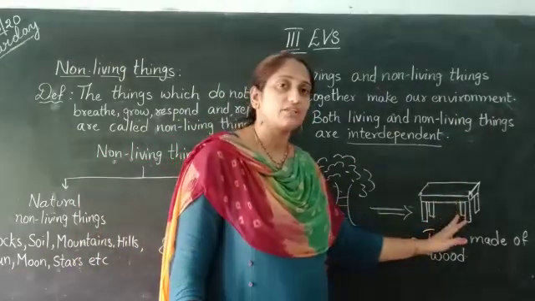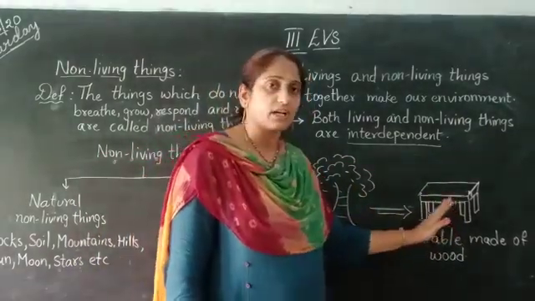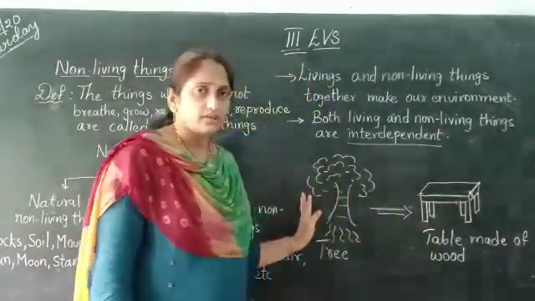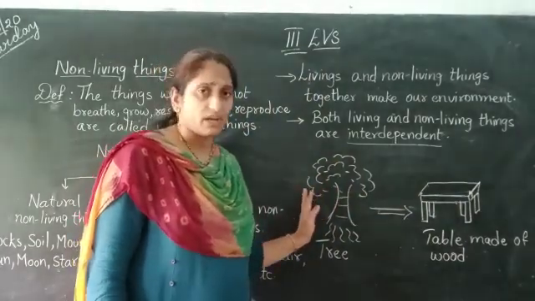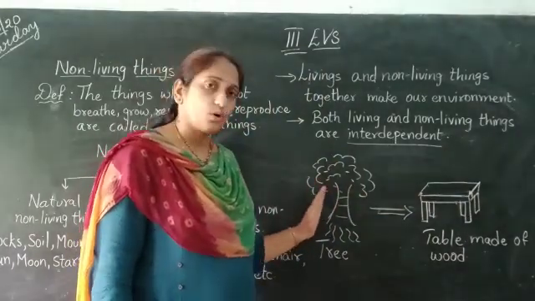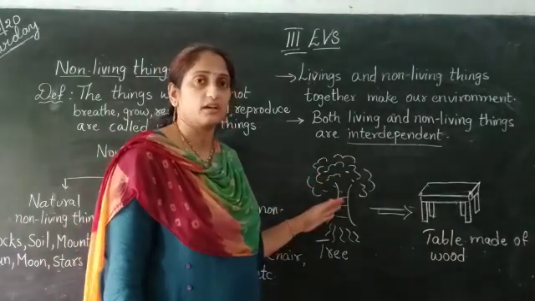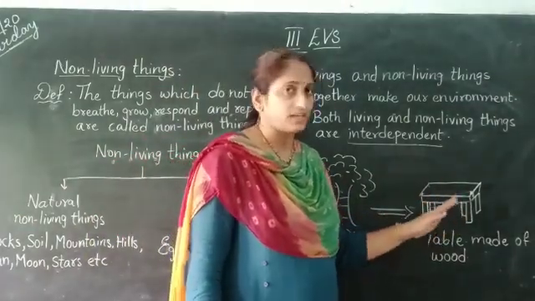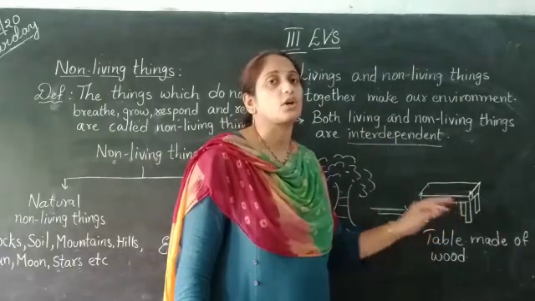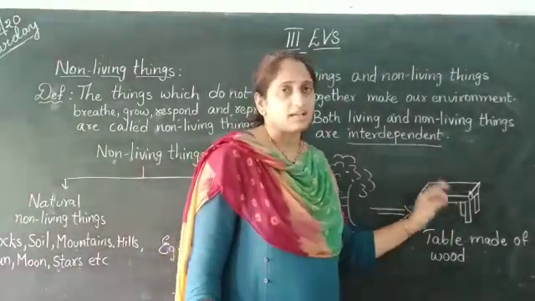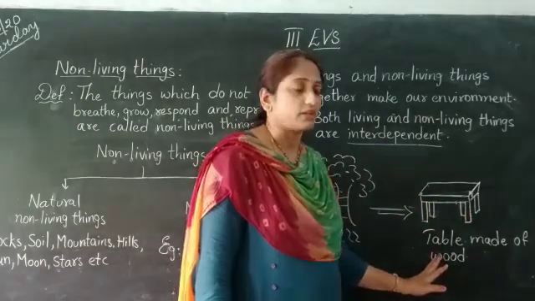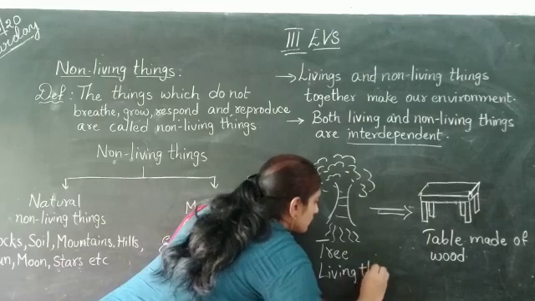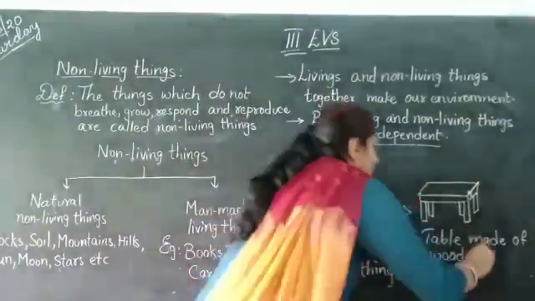Why is it said to be a non-living thing? It came from a living thing only, but it is said to be non-living. How can we say? Because the tree grows. Yes. Does the tree breathe? Yes. It grows, breathes and responds to the surroundings. But the table does not grow, does not breathe, does not eat food and does not respond to our surroundings. So it is said to be a non-living thing. So a tree is a living thing and a table is a non-living thing.